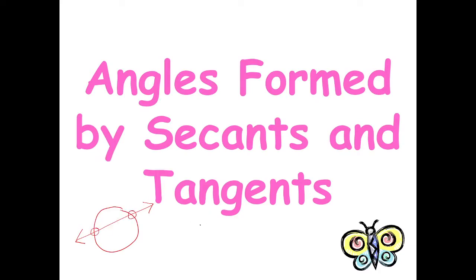When I say tangent, if I'm going to have another circle here, if it only touches, it intersects the circle at only 1 point. And that is what you call a tangent line. Okay? So our focus for today, for this session, will be the angles formed by secants and tangents. Now, let's have this one first.